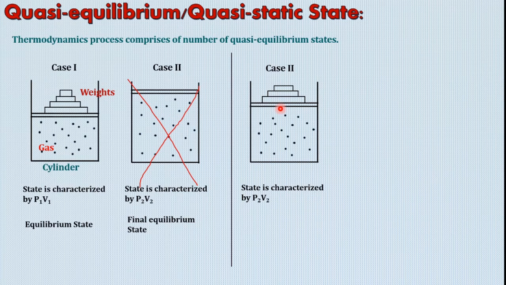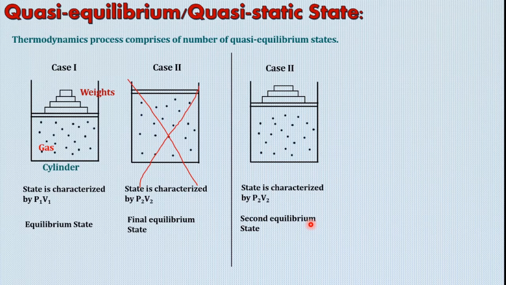Now, since we have removed one weight, let me designate this state as the P2 V2 state, that is pressure P2 and volume V2. Similarly, this is also an equilibrium state because the pressure by weights and pressure by gas molecules will become constant somewhere, and it achieves an equilibrium condition. Therefore, let us consider it as a second equilibrium state.